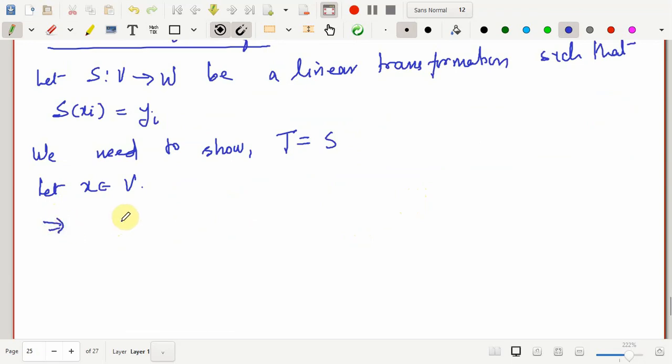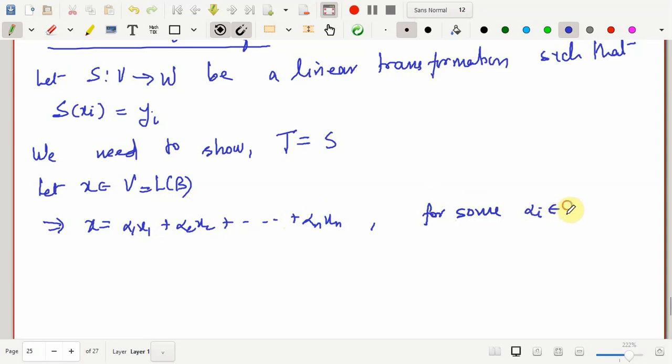That is trivial because V is spanned by B. Therefore x is the same as alpha 1 x1 plus alpha 2 x2, and this goes on till alpha n xn, for some alpha i in R. So if I look at this T of x, it would be the same as T of alpha 1 x1 plus alpha 2 x2, and this goes on till alpha n xn.